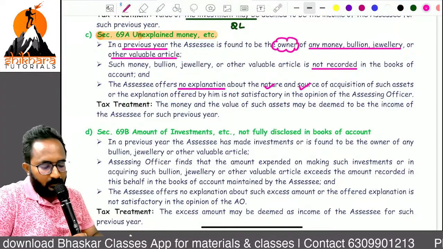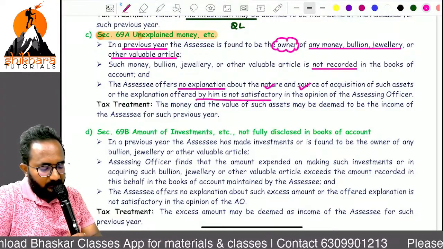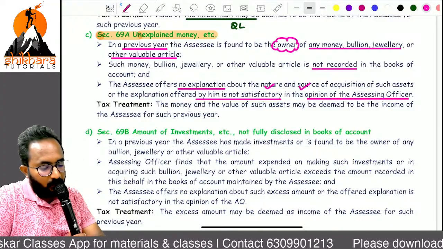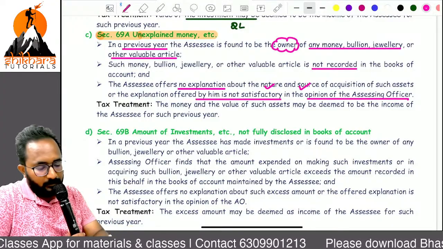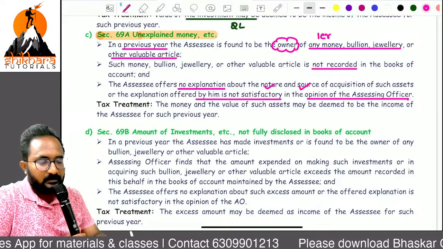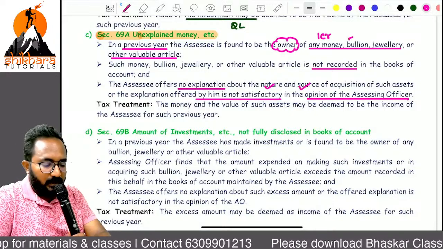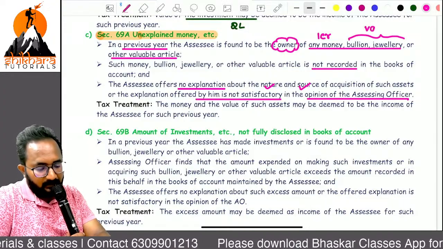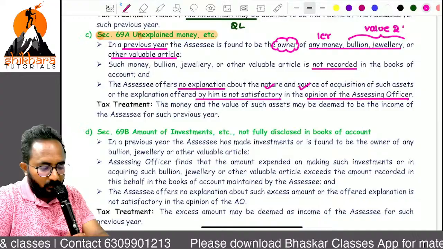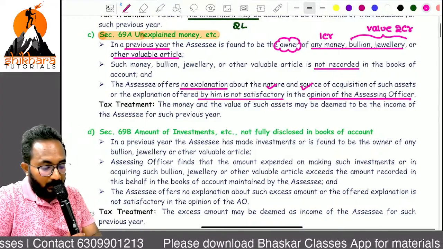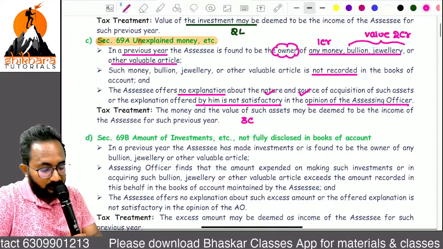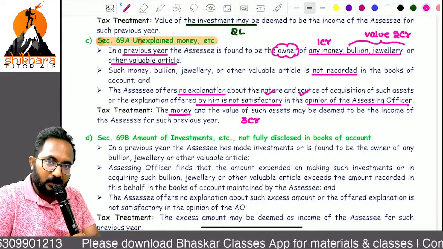What is the source? And if an explanation is given also, if that is not satisfactory in the opinion of whom? The AO. So now, remember, sir, I have 1 crore money, and bullion, jewelry and other valuable articles valued at 2 crores. So total undisclosed income, how much can we treat it as? 3 crores. Money value you can take.